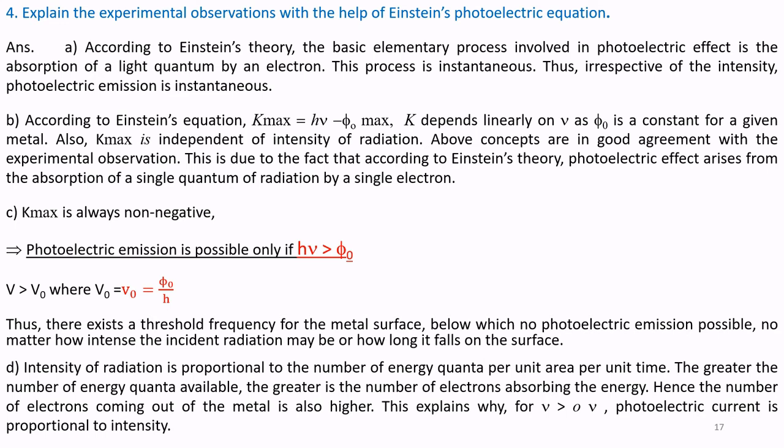So more electrons are generated, and hence the number of electrons is also higher. This explains why for nu greater than nu naught, the photoelectric current is proportional to the intensity.